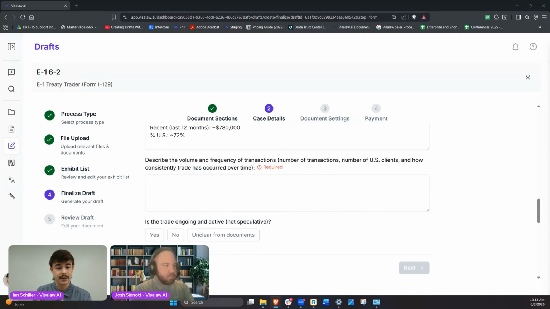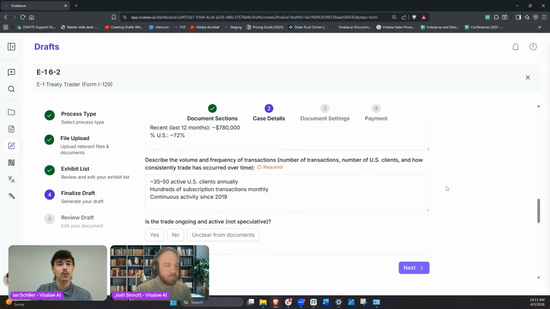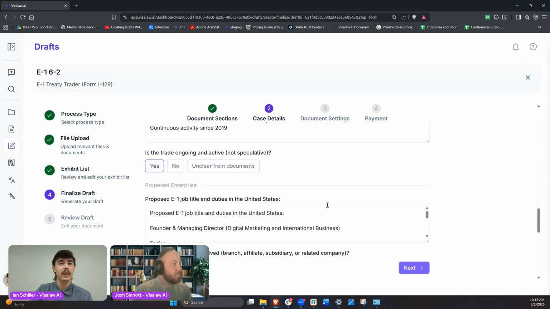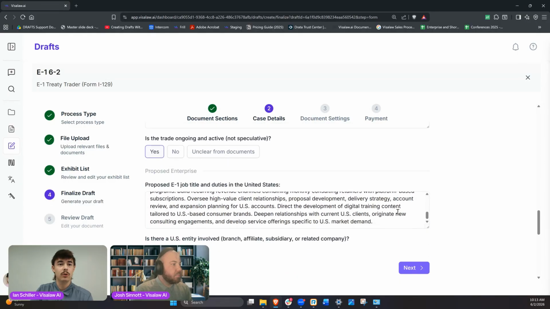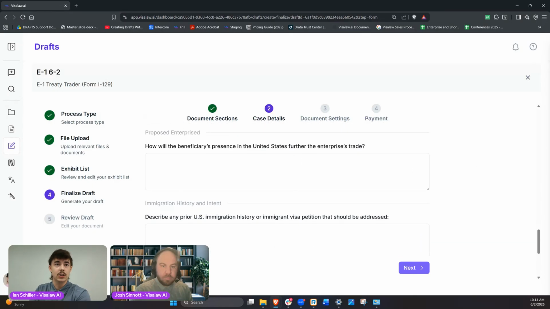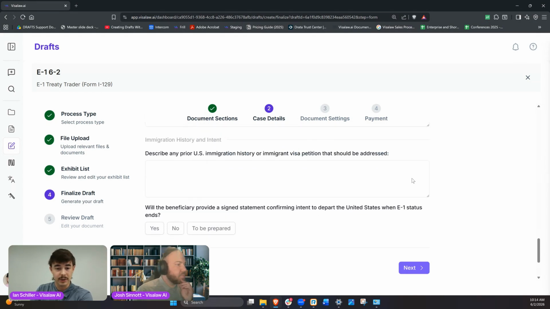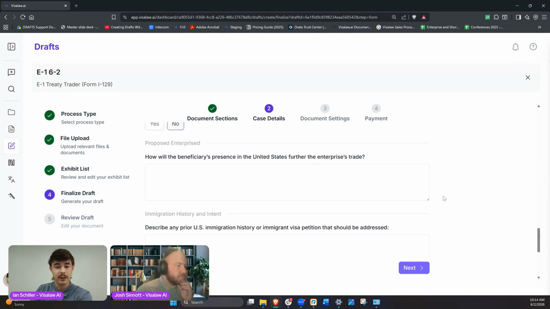You could do a fast case analysis. There's a number of other things that we could do as well. You could do an intake gap review, of course, treaty, country, and nationality review. So all of these things, trade activity review, if you wanted to look through all of those documents, you would probably get a lot of the things there. You could also ask for some of the items that you're seeing in this fill-in area as well. So you would probably already have a lot of this information offhand.